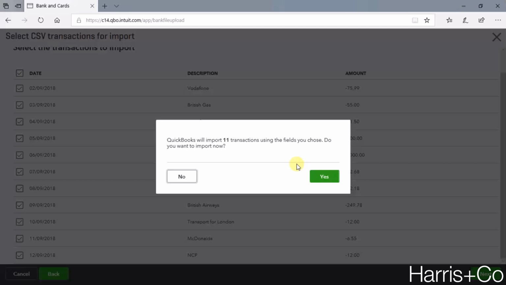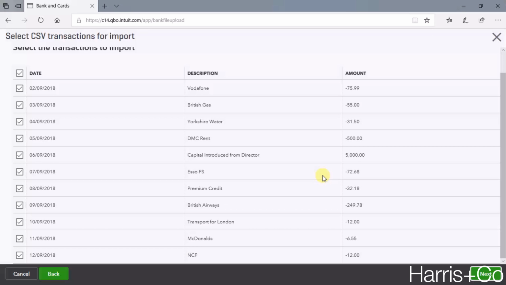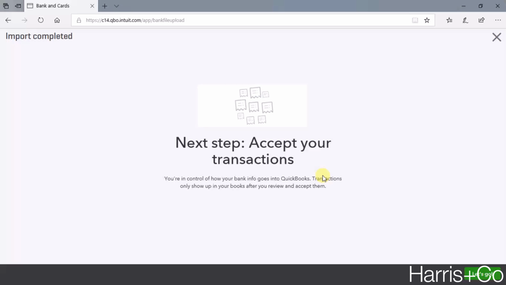It says, do you want to import now? What this is actually doing is bringing it to a halfway point in QuickBooks. It's not quite posting all the transactions. It's just going to bring them to a holding area for you to review the transactions. And then once you're happy with them, you press the final import. But for now, we need to click yes, just to get it to that holding section in QuickBooks. And that's it. Let's go.